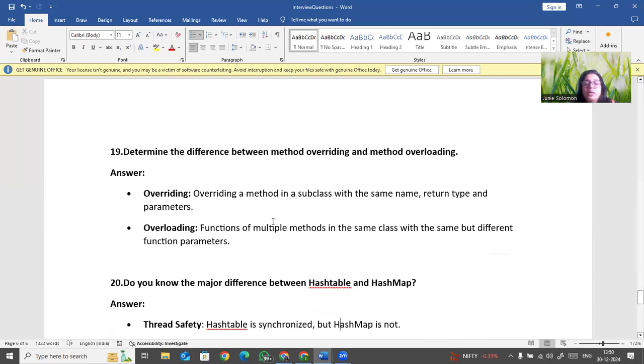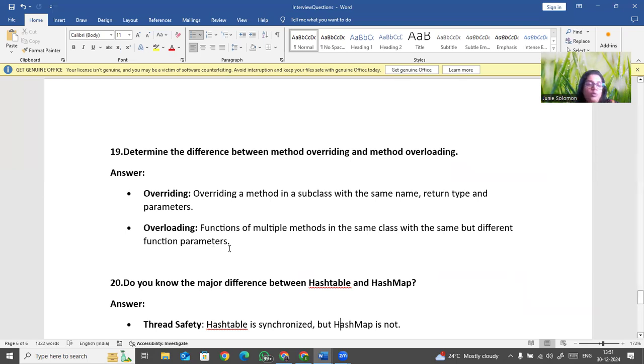Overloading means you have multiple methods in the same class with the same name but different parameters. For example, if you have an add function with two integer parameters, you can have an add function with two float parameters also. That's called overloading. The function name will be the same, but the parameters will be different.